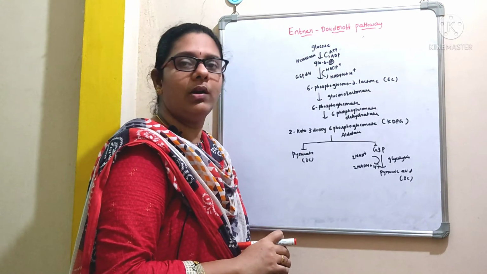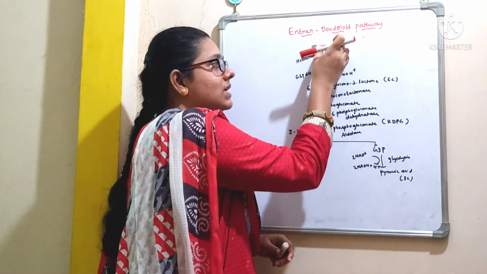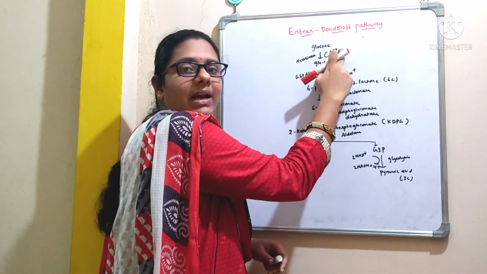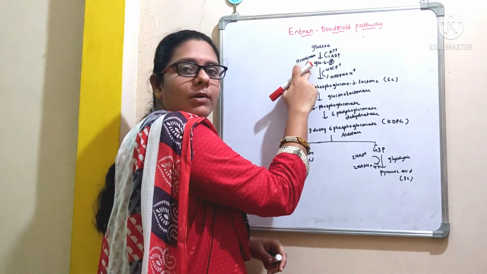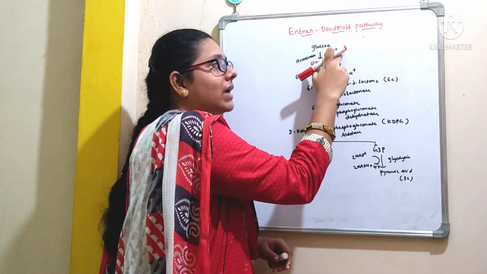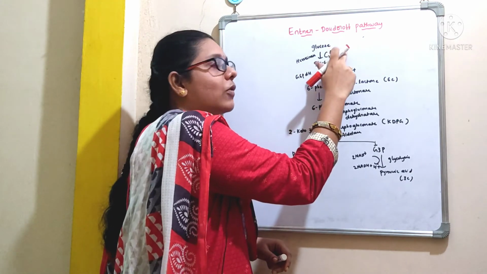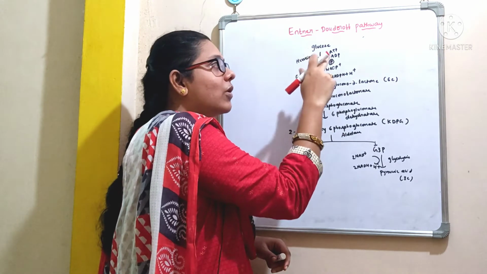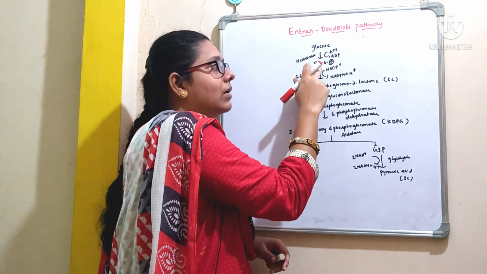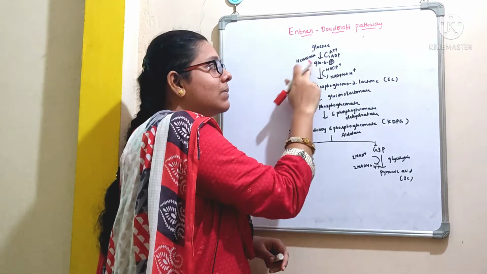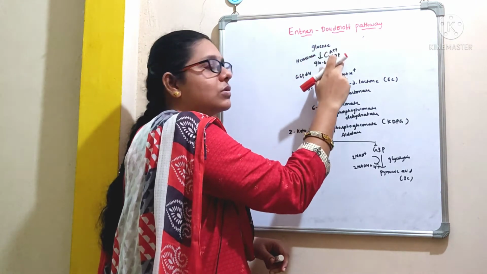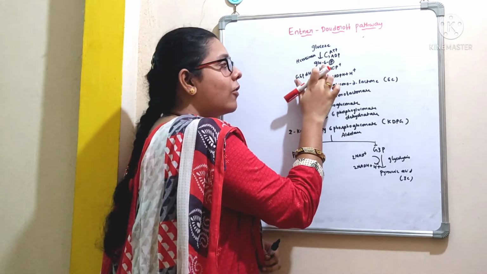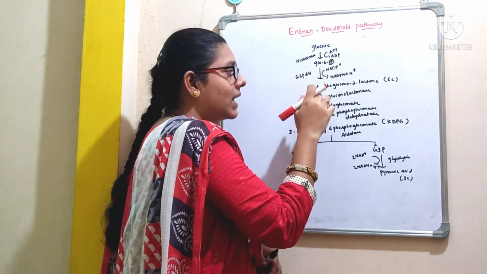Coming to the steps involved in this pathway, glucose is converted to glucose 6-phosphate. Glucose is phosphorylated by ATP by the action of an enzyme called hexokinase. So here what the ATP is going to do is transfer one phosphate group. After the transfer of the phosphate group, it becomes ADP, and that phosphate group is added to glucose, forming glucose 6-phosphate. So what is the enzyme responsible here for the conversion of glucose to glucose 6-phosphate? Glucokinase or hexokinase.